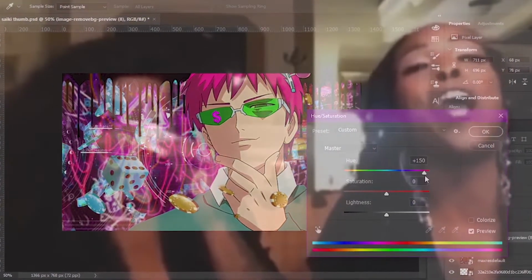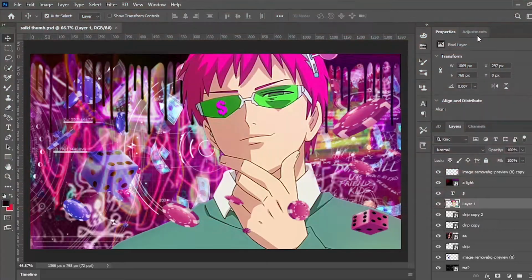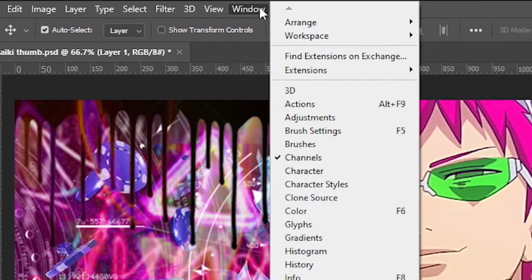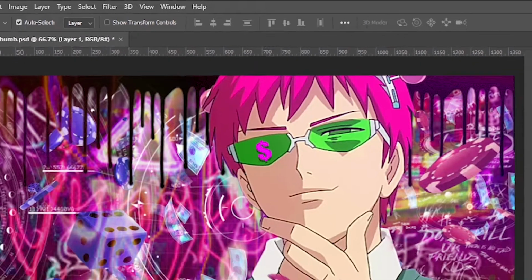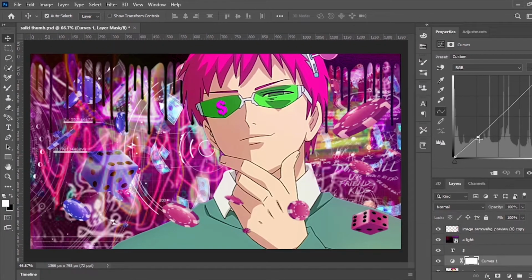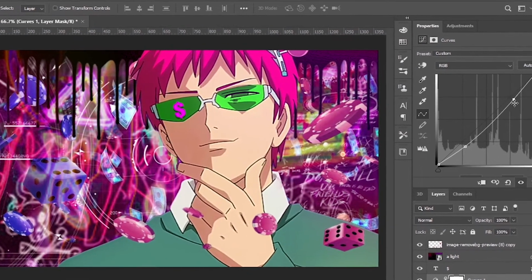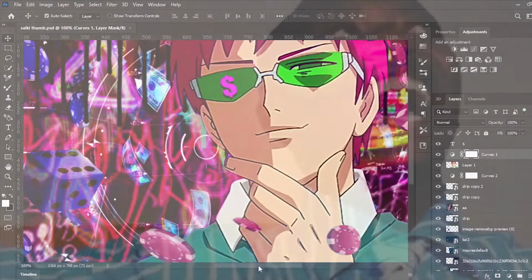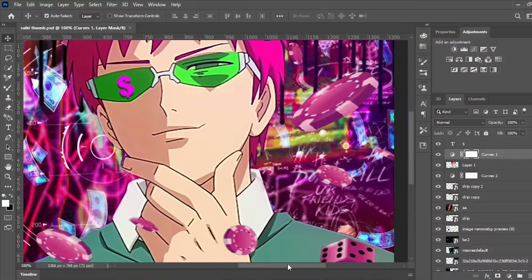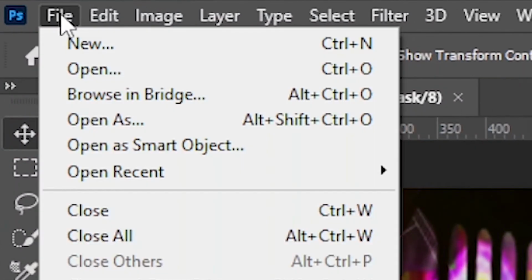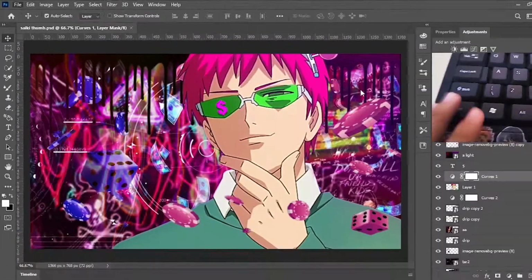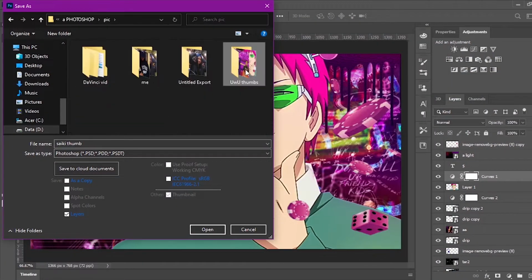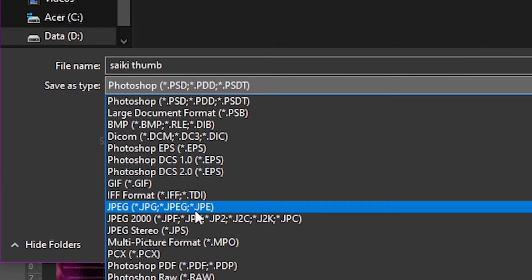Next, go to adjustments. If that's not there, go to Window and find the adjustments and select the curves. Follow the graph or make your own adjustments. When that's done, to save as JPEG, go to File and select Save As, or press Ctrl S. Change that to JPEG and save.